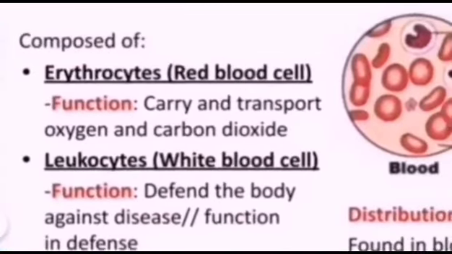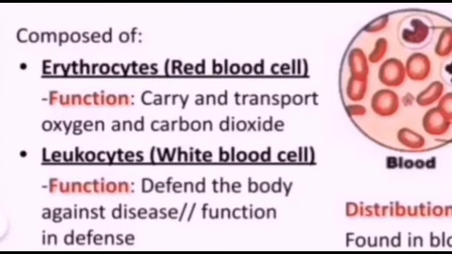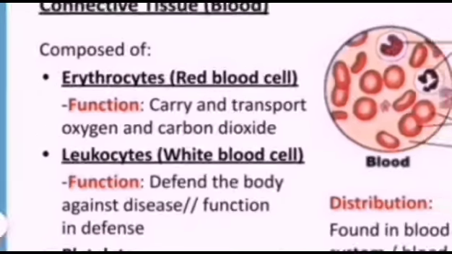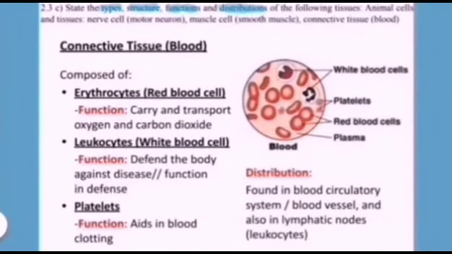We continue with 2.3.c, which is to state the types, structure, function, and distribution of the following tissues. So this is connective tissue, or we call it blood.